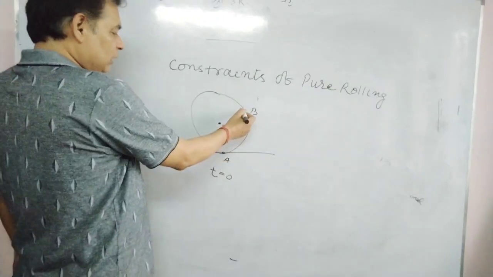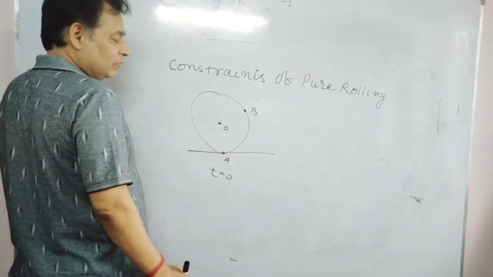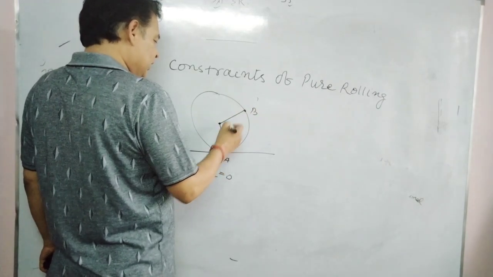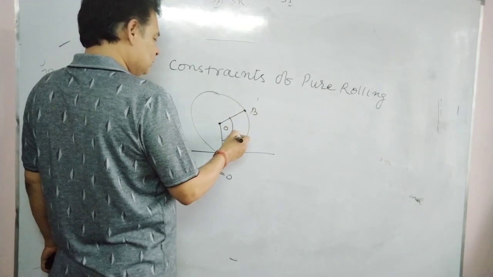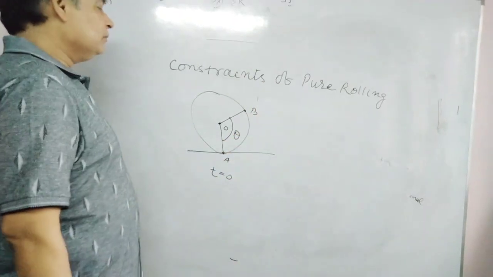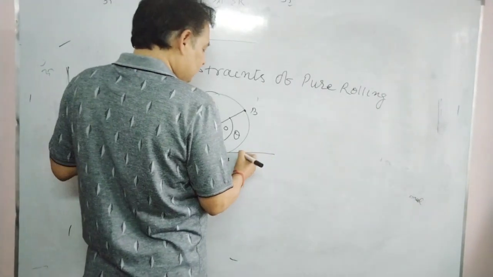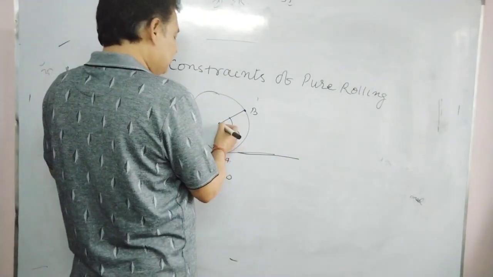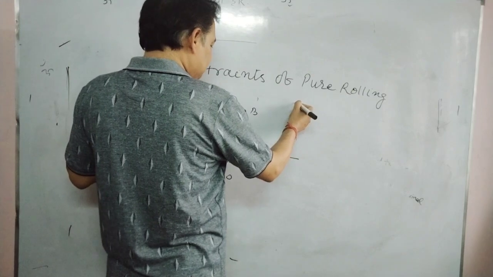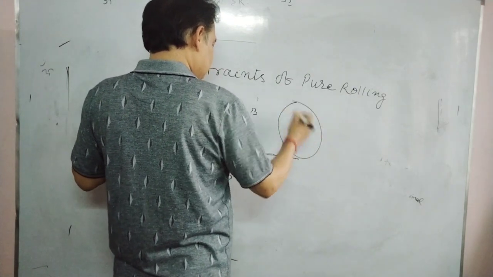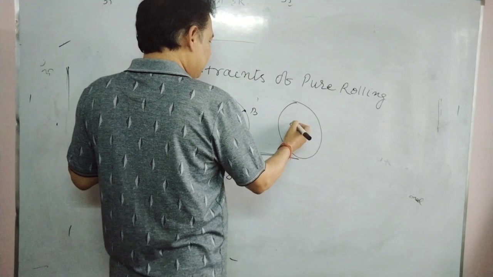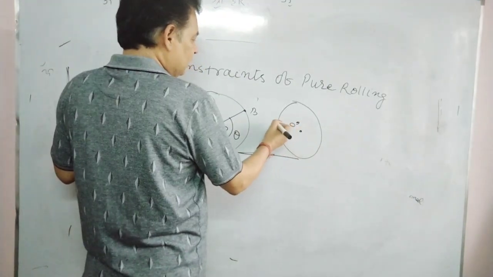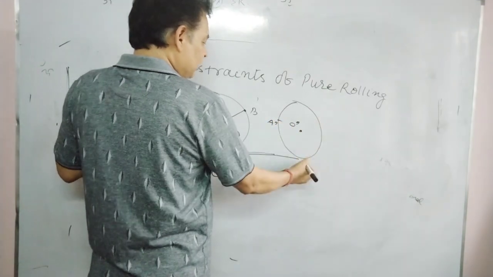The angle between the OB and OA radii is theta. Suppose this point is not slipping, and after t time the center of mass shifts to this position. O is now O prime. A has come here, A prime. B has come here, B prime.